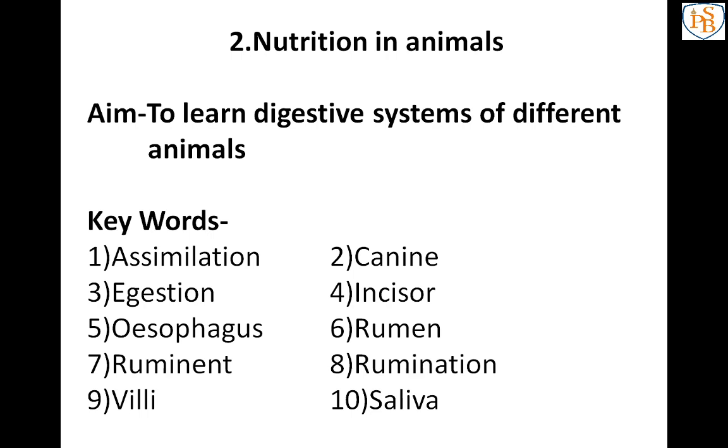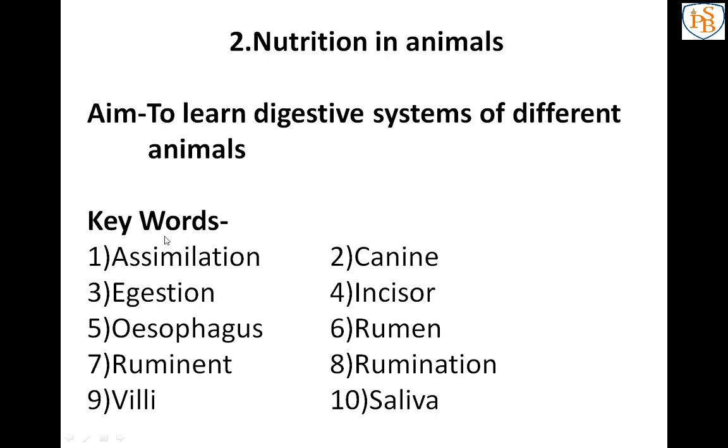So let's start. Just write the aim of the lesson. See, I have already mentioned here, the aim of the lesson is to learn digestive systems of different animals. Here we are going to learn the digestive systems of different animals. Animals means like a human, some unicellular organisms. So like that we are going to learn.